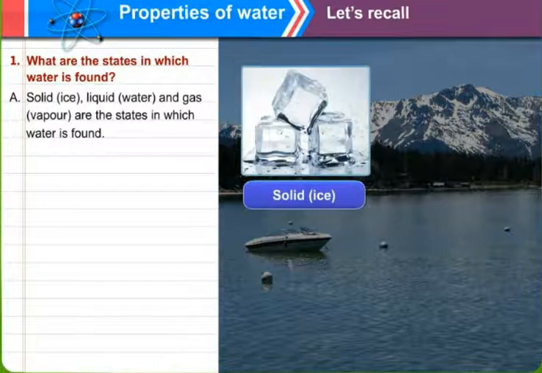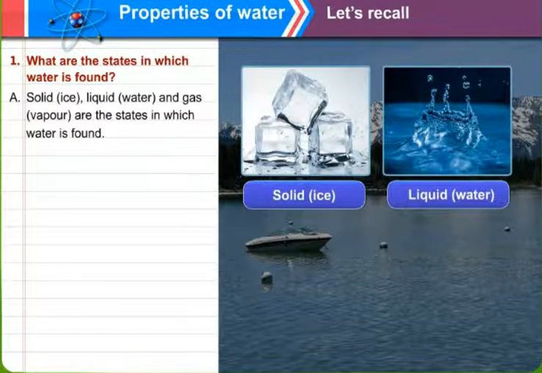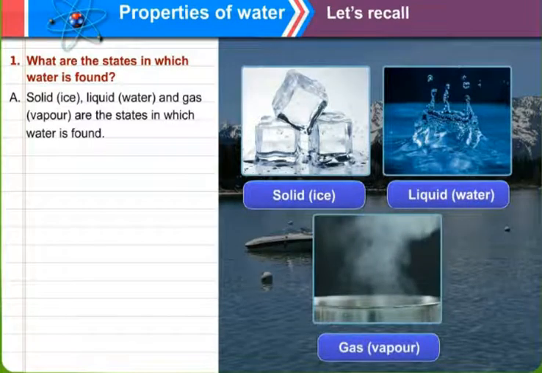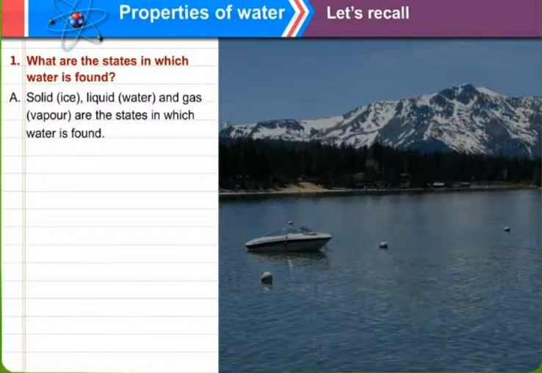Water is found in three states: solid, that is ice; liquid, the way it exists; and water vapor or steam in the gaseous form. You can see in the diagram solid, liquid, and gaseous. Even in the air, water vapor is present, and that is how we feel the humidity.